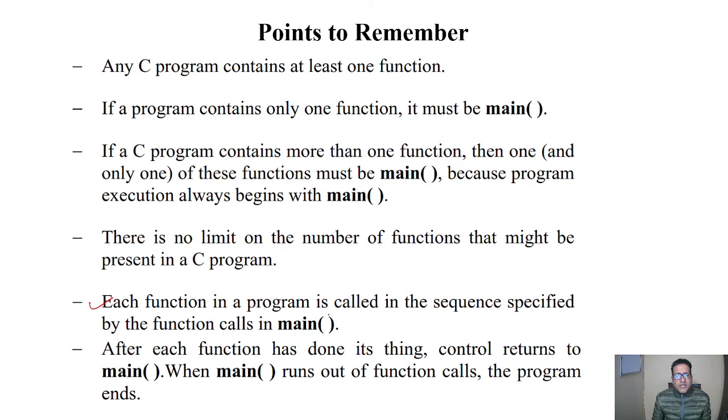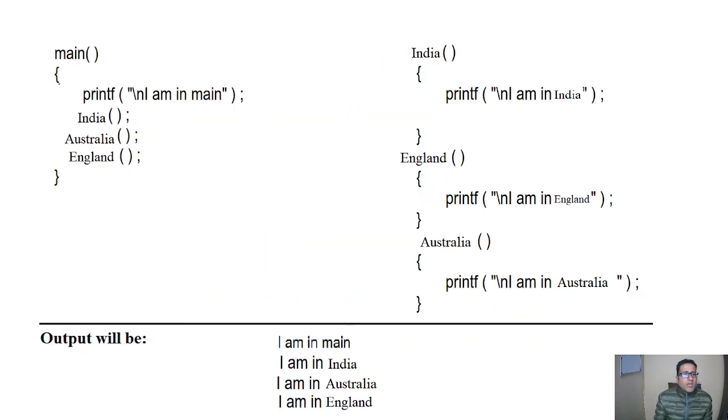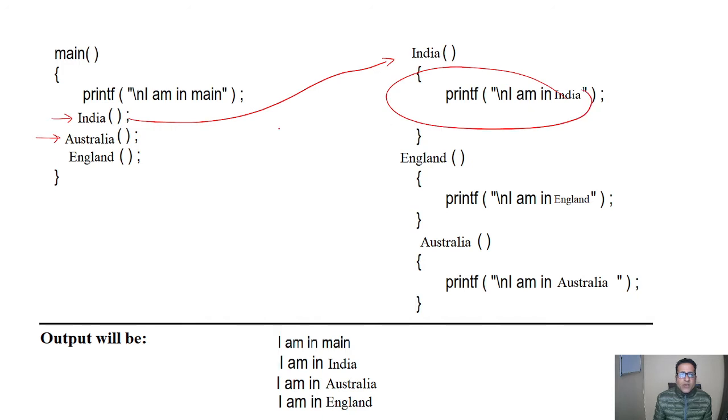Next is, each function in a program is called in the sequence specified by the function calls in main. If India is occurring first, it will go to the India function first. It will not go to England directly. It will cover the statements in sequence. Firstly it will go to the India part. After fulfilling these statements it will go back to the main function and find that Australia is called here, so it will go to Australia.